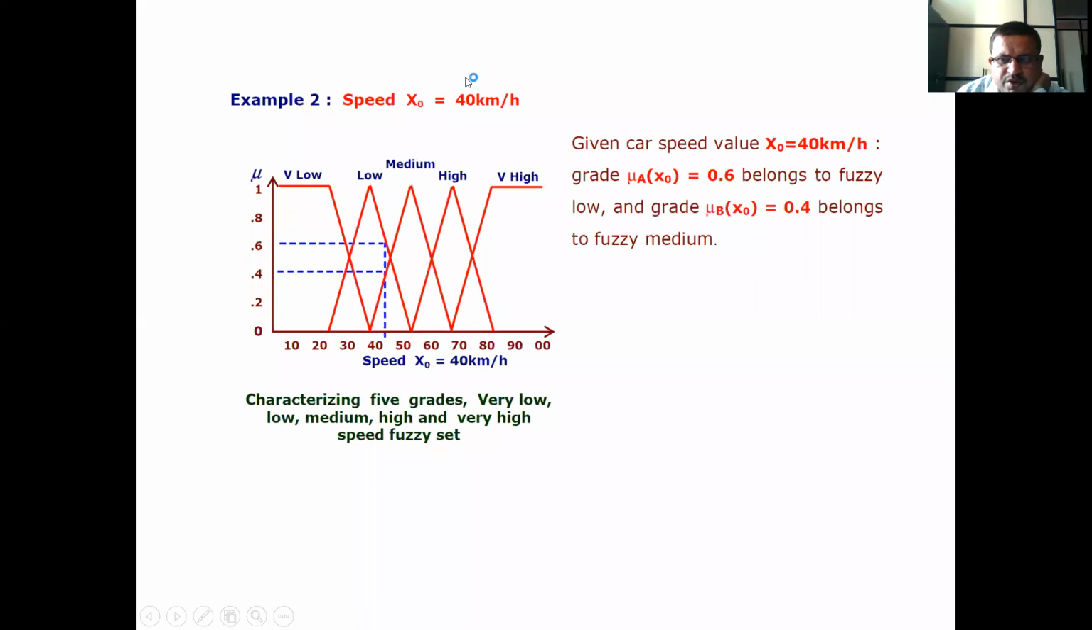Similarly, speed x naught is equal to 40 km per hour. Given car speed value x naught is equal to 40 km per hour, grade mu A of x naught is equal to 0.6. Therefore, from this 0.6 line we have to project a horizontal line wherever it will intersect low, that line from the low. Therefore, it belongs to fuzzy low, and grade mu B of x naught is equal to 0.4 belongs to fuzzy medium. Therefore, characterizing 5 grades: very low, low, medium, high, very high speed fuzzy set.